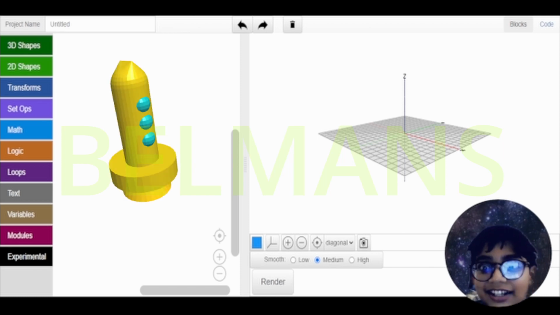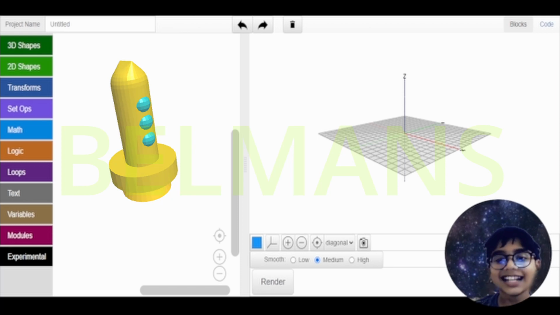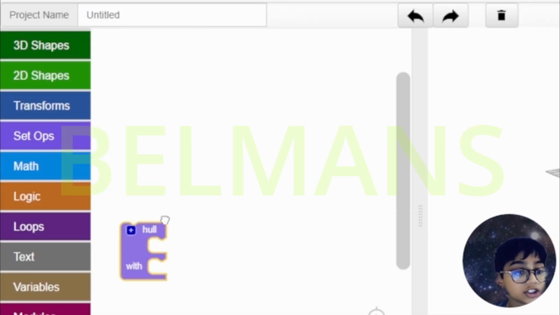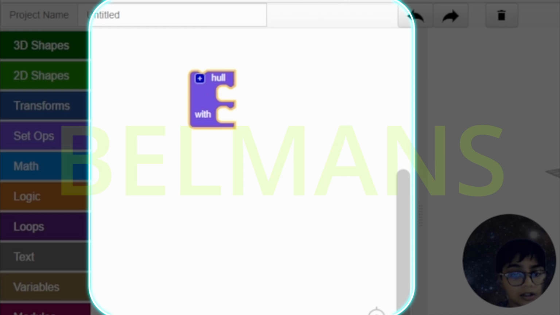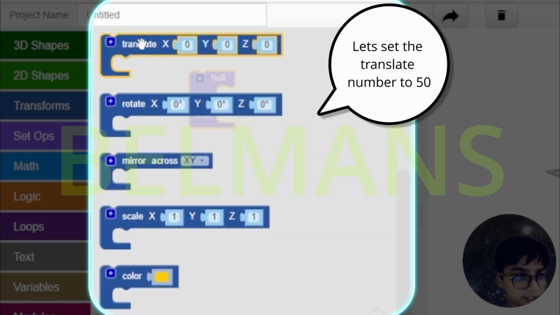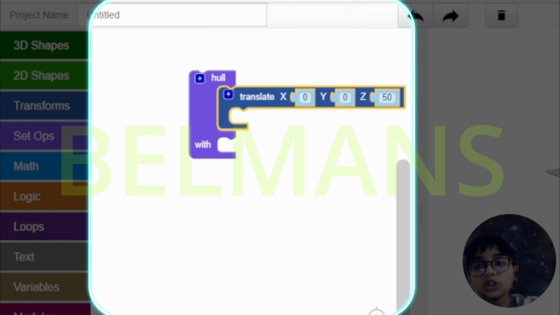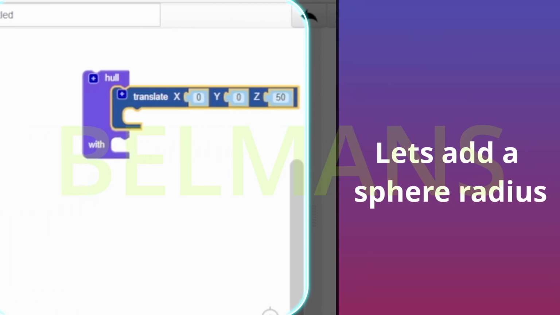In this lesson, we'll be learning how to create a rocket programmatically. So let us get straight into it. So first, let's add a hull. Translate and 50. So now let's add a sphere radius.